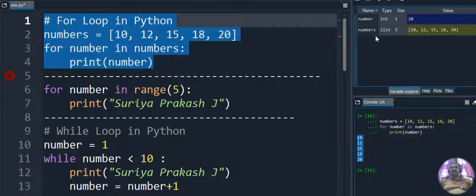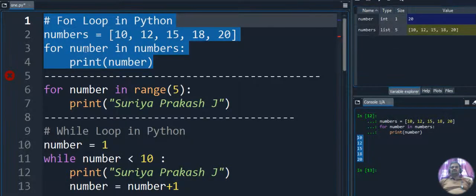One more thing you have to understand here: numbers is said to be a list, and it has size 5 because we have 5 members in the list. So this is considered as type list. Another one we give inside the for loop is number. That is an integer variable, as I told. The size of the integer variable is 1, because the last value we retrieve is what will be displayed here. It retrieves each and every value, and the last value is 20. There it stops the loop, so it is fixed with the last value. So we are getting 20 here. Okay.